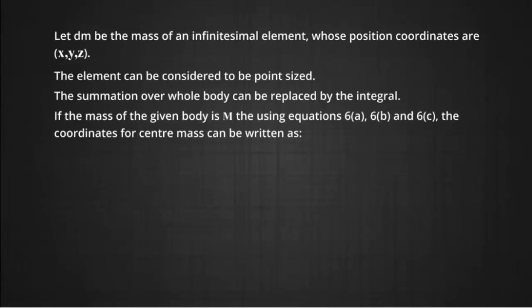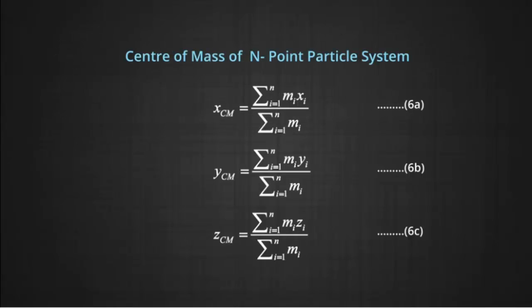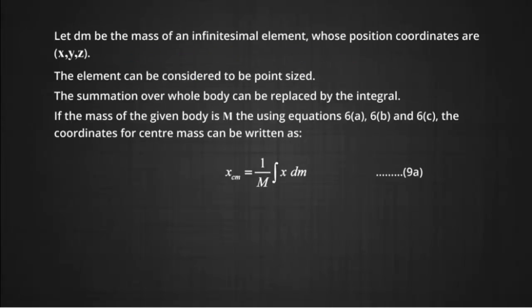If the mass of the given body is, let us say, capital M, then equations 6a, 6b and 6c can be rewritten in terms of the integral. The x coordinate of the center of mass can be written as 1 upon capital M, which is the total mass, integral x dm.